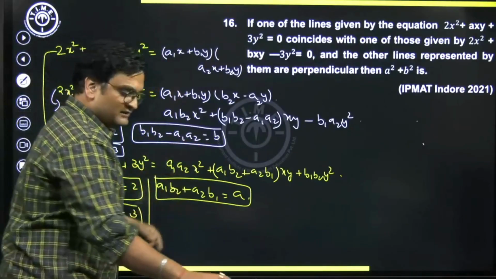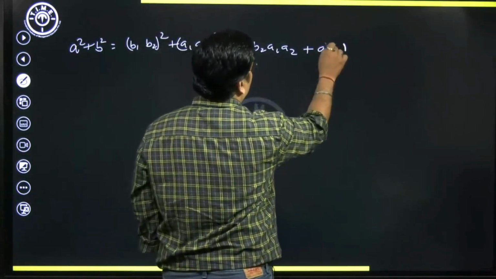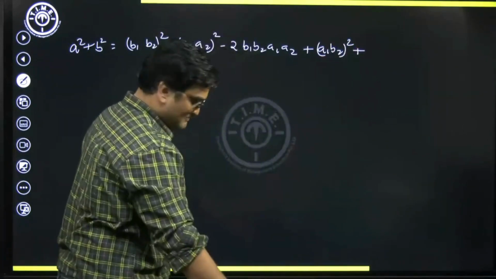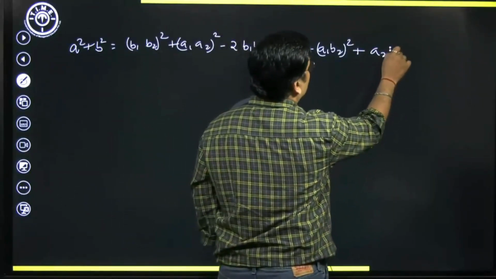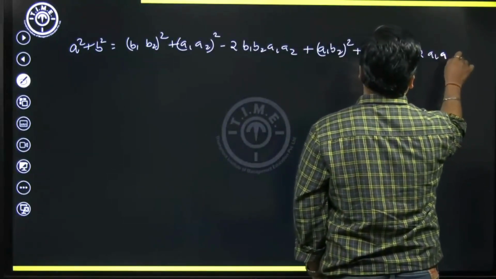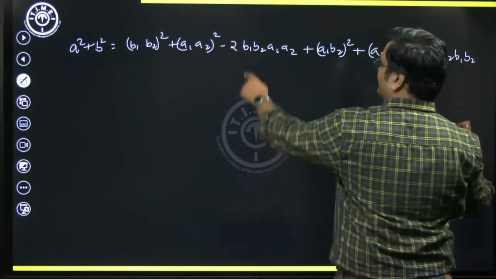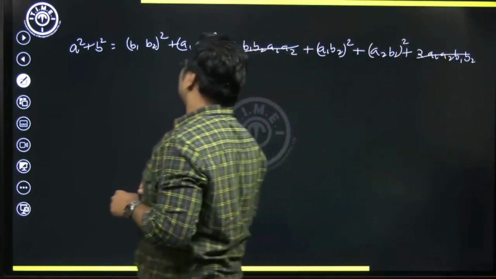Similarly, a square will be a1 b2 whole square plus a2 b1 whole square plus 2 a1 a2 b1 b2. And if you notice, minus 2 a1 a2 b1 b2 plus 2 a1 a2 b1 b2 will cancel out.